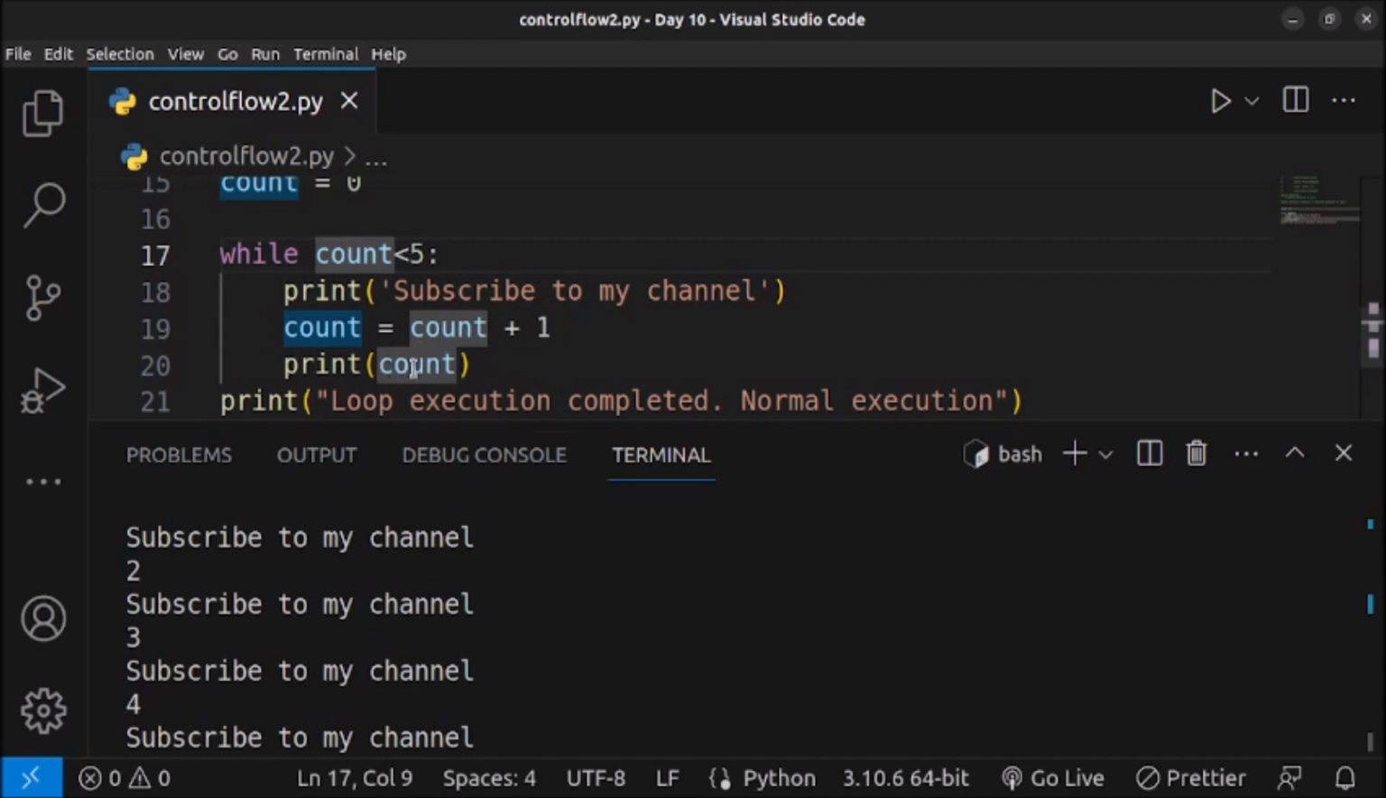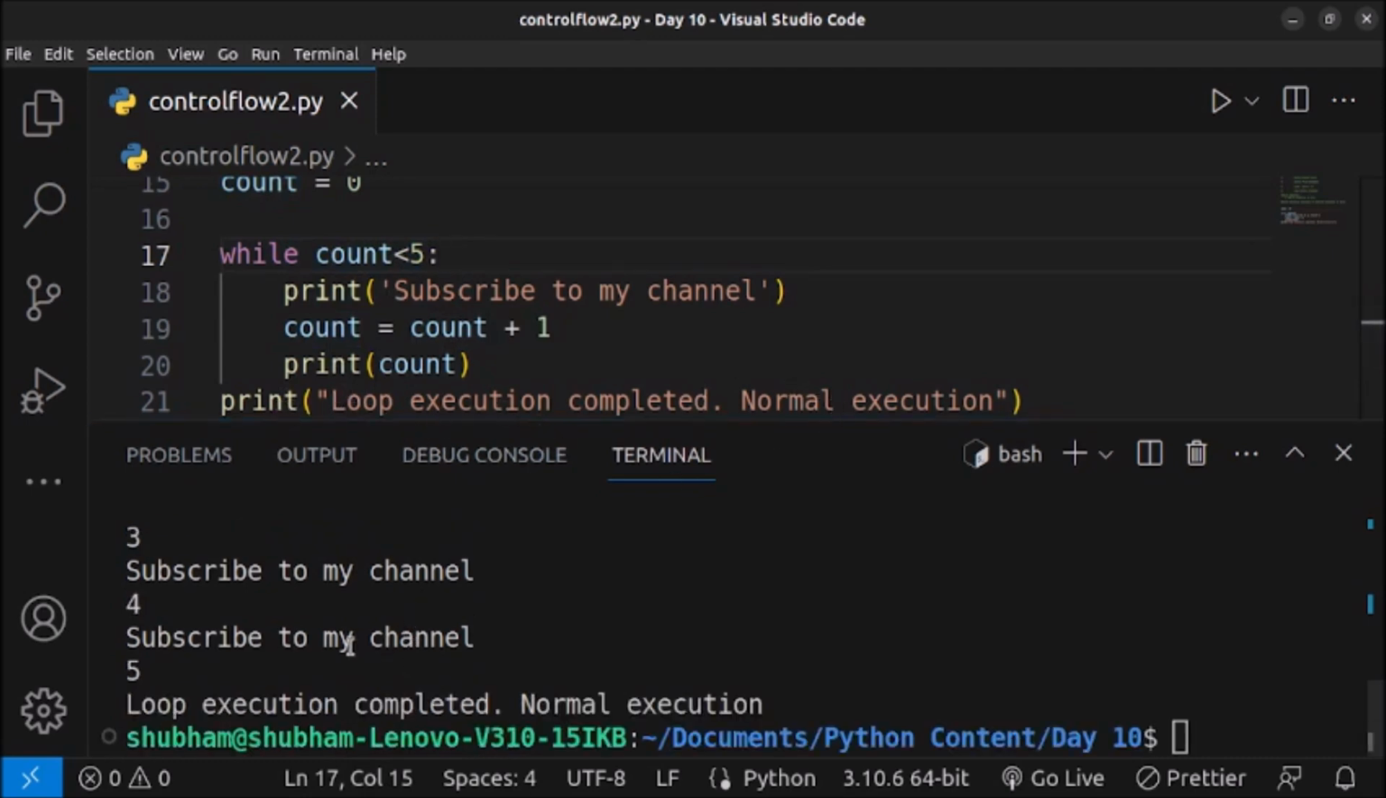So it will print count, and the value will become 5. So we will go to the top, is 5 less than 5? This is false, because 5 is equal to 5. So the loop execution will stop, and we will directly jump to line number 21, which is loop execution completed normal execution. So as you can see, after printing the value 5, it is printing loop execution completed. So that's it about the while loop.